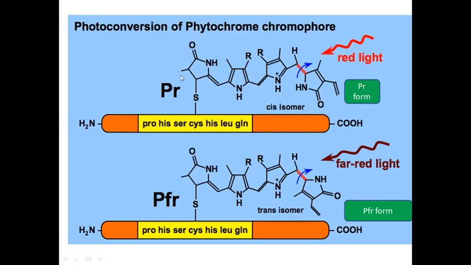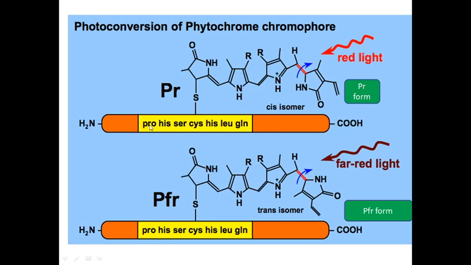Now here is the structure of the phytochrome. It has a linear tetrapyrrole structure. Linear tetrapyrrole means these rings are attached linearly to each other, and tetra means four pyrrole rings: 1, 2, 3 and 4. It also has a polypeptide chain attached to it.